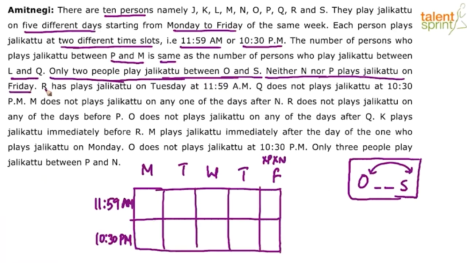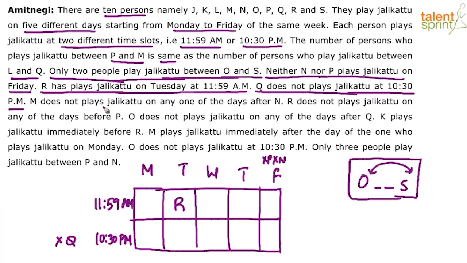Then R plays Jallikattu on Tuesday at 11:59. Now this is very straight. R plays on Tuesday at 11:59, so Tuesday 11:59 is R. Q does not play at 10:30 pm. So Q cannot come in the bottom row. Q has to come in the top row.